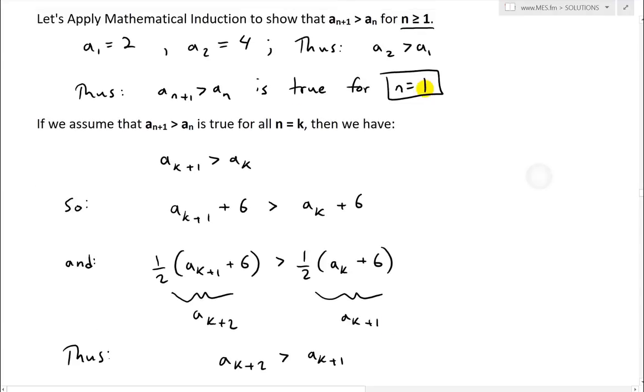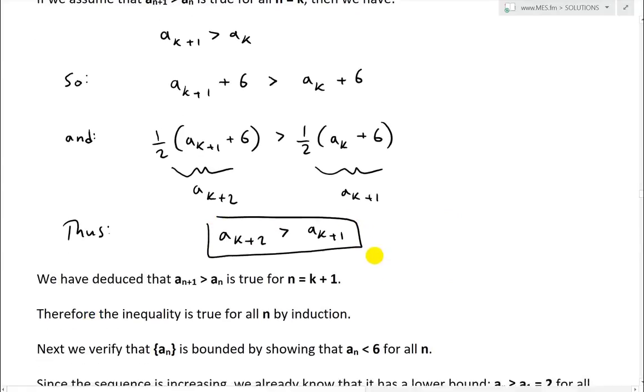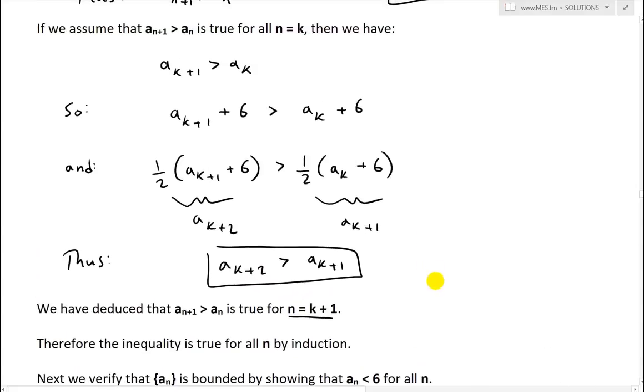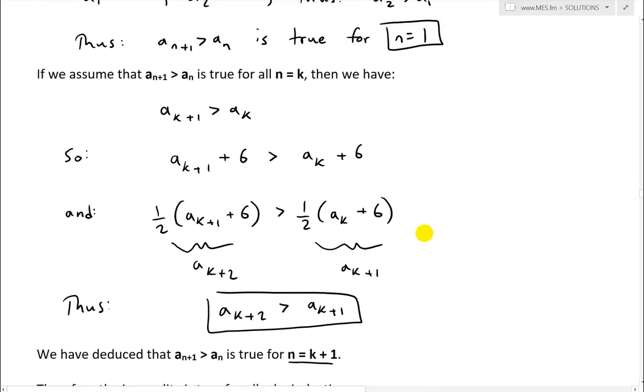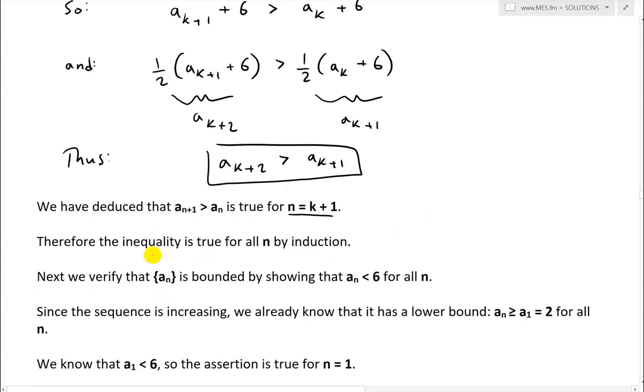But we know that the first case is true, so then the second one is true, the third one's true, the fourth is true, the fifth is true, and so on. Thus we have deduced that a(n+1) is greater than a(n) is true for n equals k plus 1, having only assumed it for n equals k. So therefore the inequality is true for all n by induction.